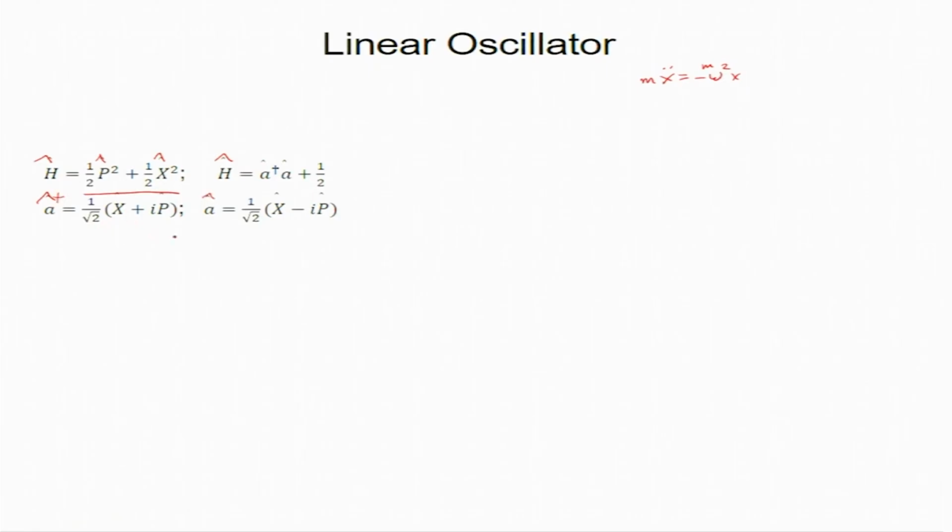So, A dagger is x plus i p, and A is a destruction operator, and its meaning becomes clear in field theory. Right now it is not clear, but we will come to that, this creation. I am not 100% sure about the sign, but let us go ahead with that. So, the Hamiltonian is A dagger A plus half.